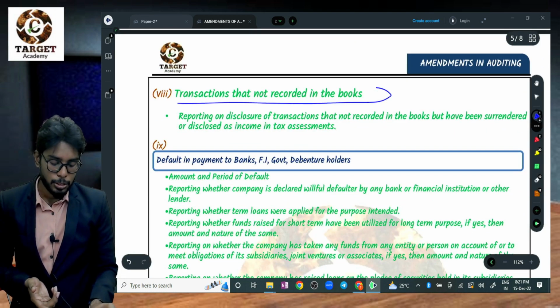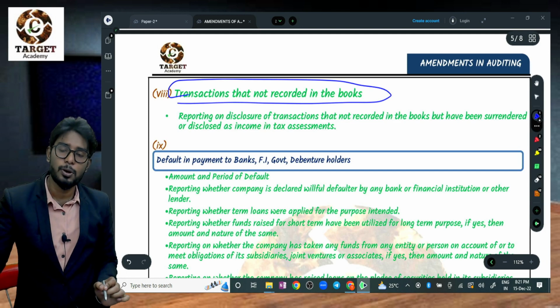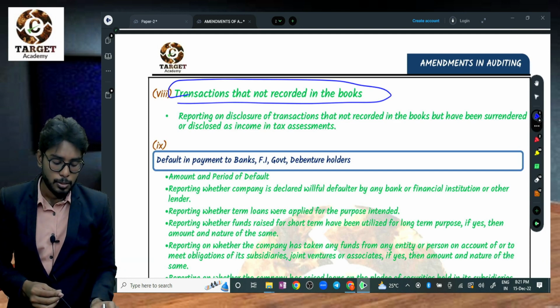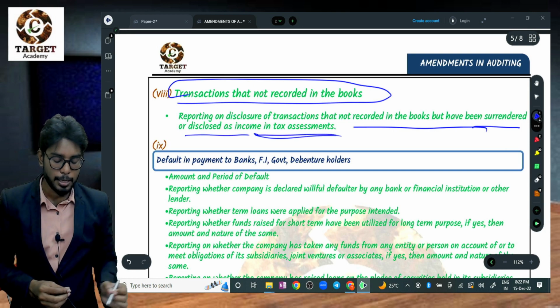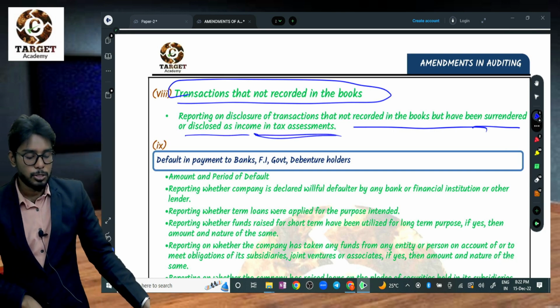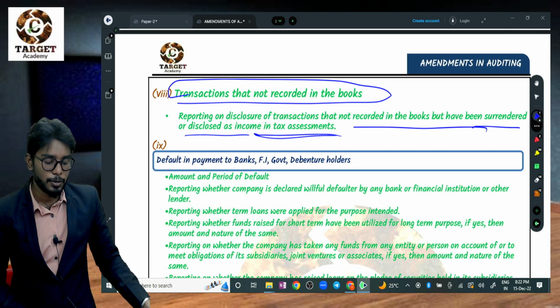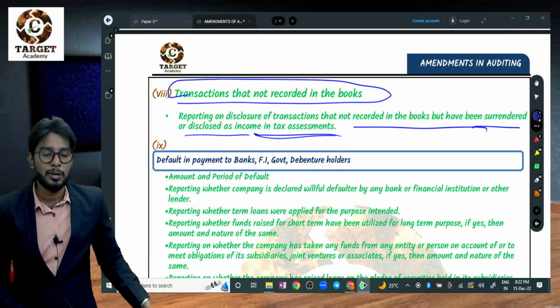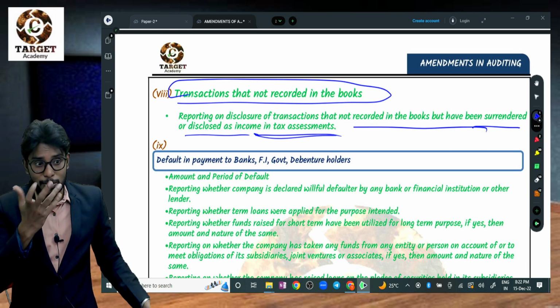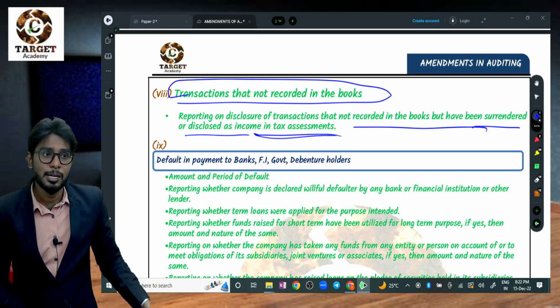Number 8, transactions not recorded in books of accounts. This is a new clause included. Dummy transactions or avoided or surrendered disclosure in income tax. Reporting on disclosure of transactions not recorded in the books of accounts but surrendered or disclosed as income in the tax assessment. Of course, they have not recorded it in the books of accounts, whereas for tax purposes they have mentioned it in the ITR, income tax return.